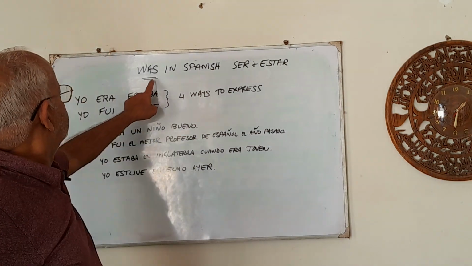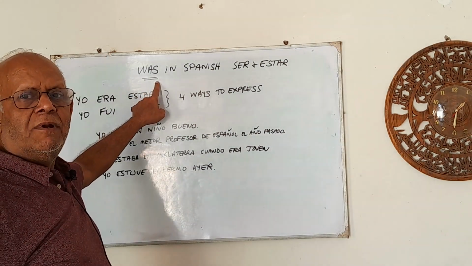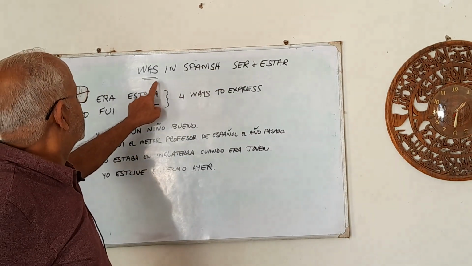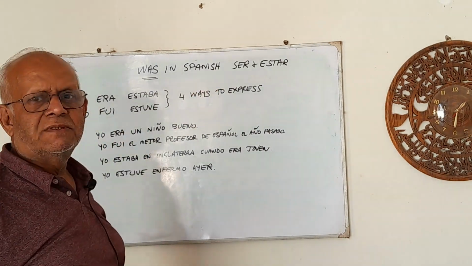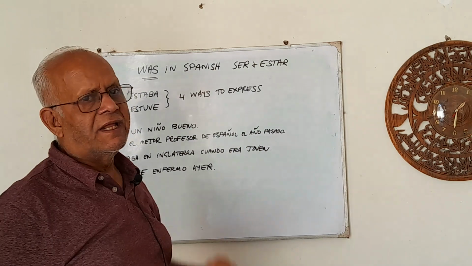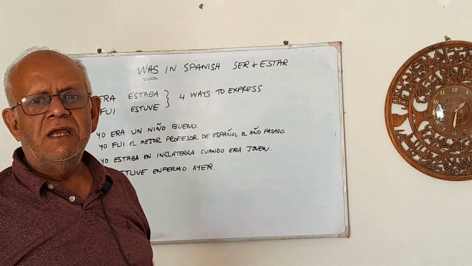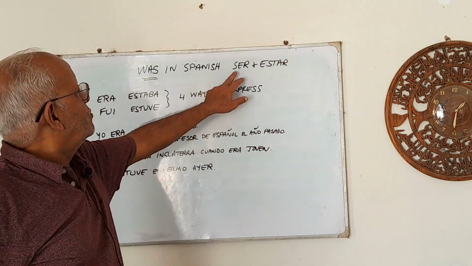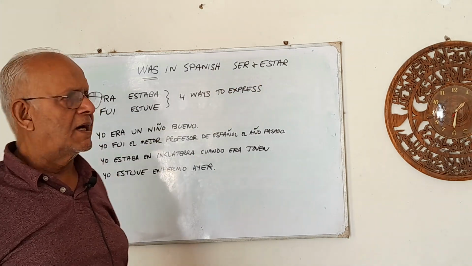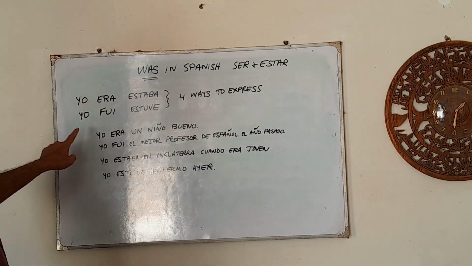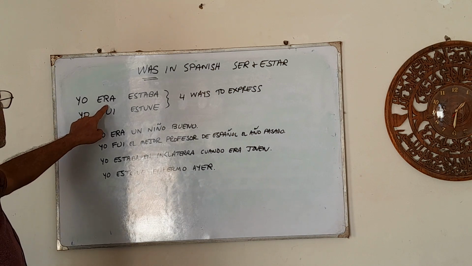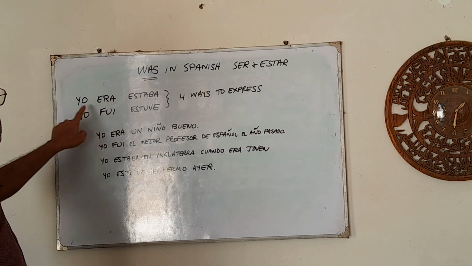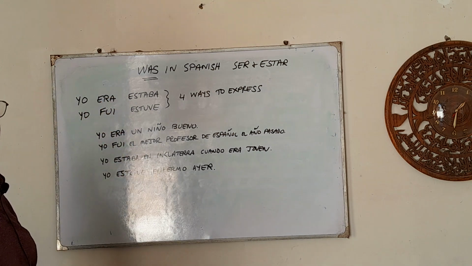Hoy vamos a hablar de la palabra was, okay, and ser and estar. Today, my friends, we are going to discuss past tense of the first person yo in the verb ser and estar. In Spanish, there are 4 different ways of saying was. Okay, we have 2 different ways in ser and 2 different ways in estar. The 4 formations are, for ser, yo era and yo fui. And the 2 versions of estar are yo estaba and yo estuve.